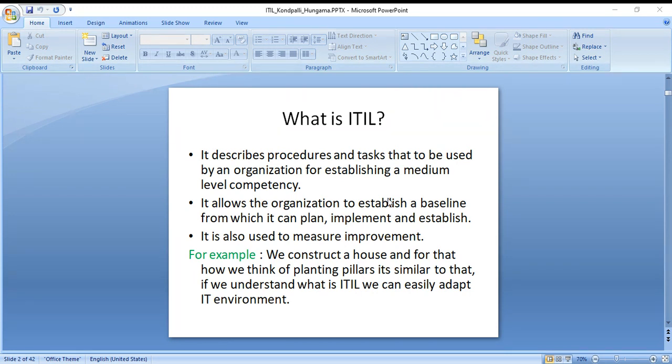It's like you'll put bricks, cement, etc., right? It is also used to measure improvements. If there are any improvements to be done in cementing or bricks, you will do that, or you will do some makeups to your building, right? It's similar to that.